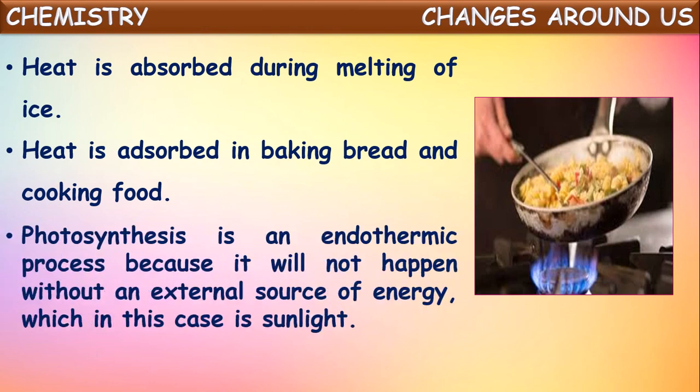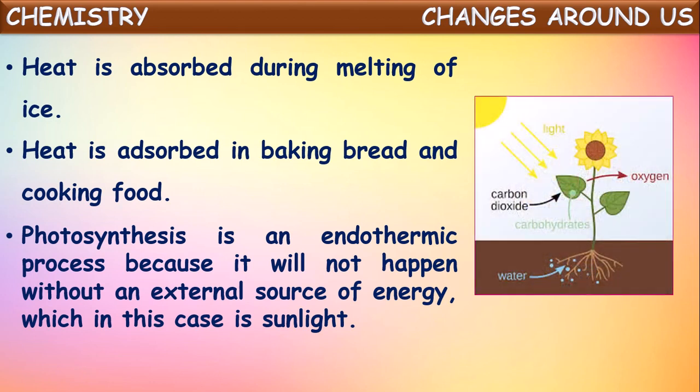One more, photosynthesis. Photosynthesis is one of the endothermic processes because it will not happen without an external source of energy, which in this case is sunlight. This photosynthesis happens in the presence of sunlight only. By absorbing energy from the sun, this process of food making in plants occurs.